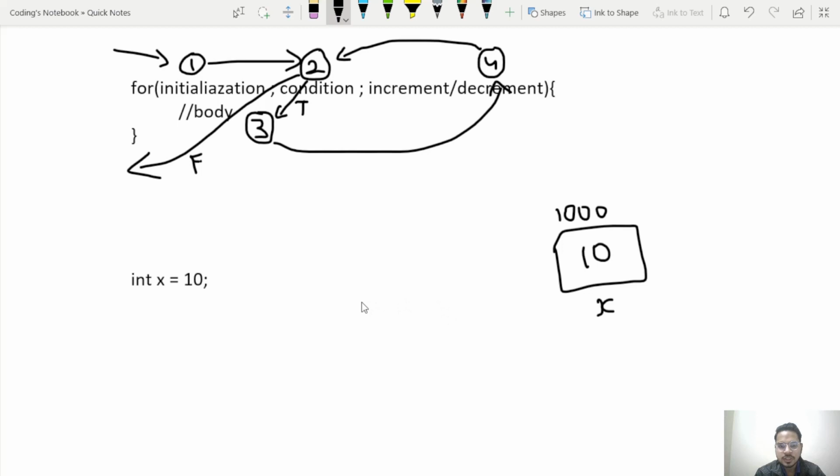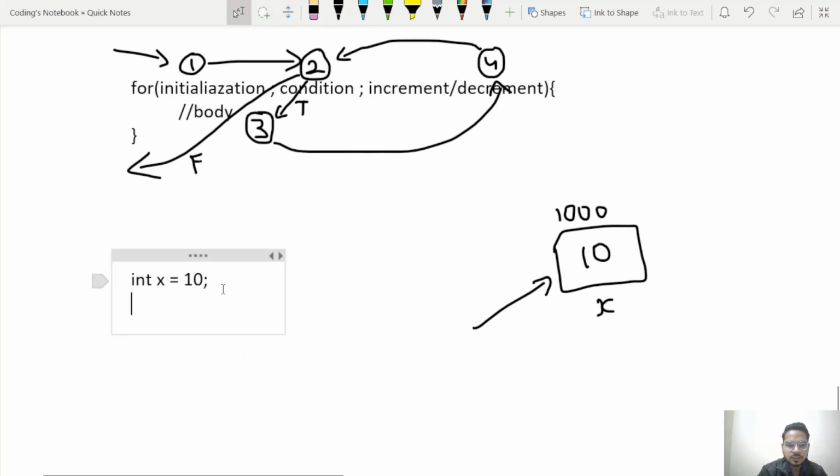Now I want a variable that will point to this address. In short, I need to store this 1000. How will I do it? So I will need a pointer. Since we need to point to an integer, the data type of the pointer will be int star. So int star, let's say ptr equals ampersand x.